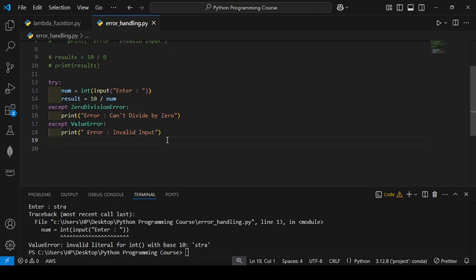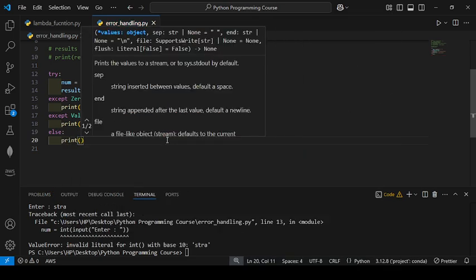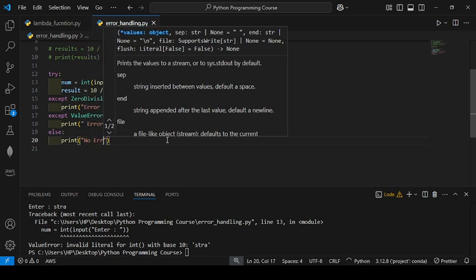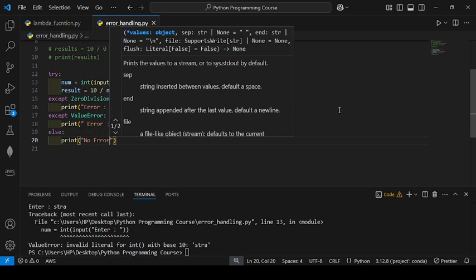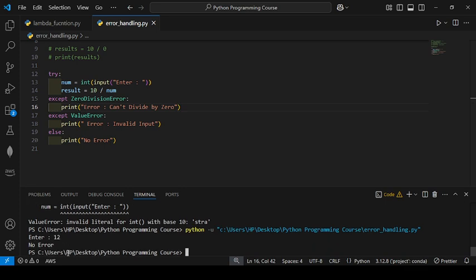I will write the else block. The else block executes when there is no error. Print, I mention here no error. So you will see there is no error. I will write 12, so no error.